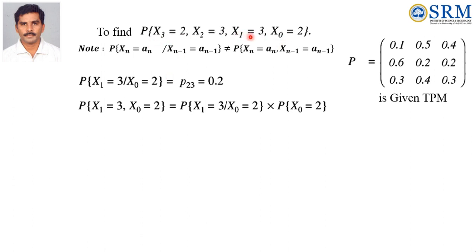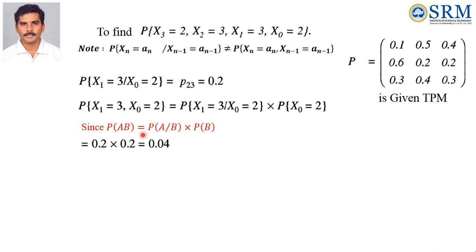So first we calculate for the first two values, x1 equal to 3, x0 equal to 2. So it is in the format of probability of AB. What is the formula for probability of AB? Probability of A by B into probability of B, when A is dependent on B. That is the multiplication law of probability.